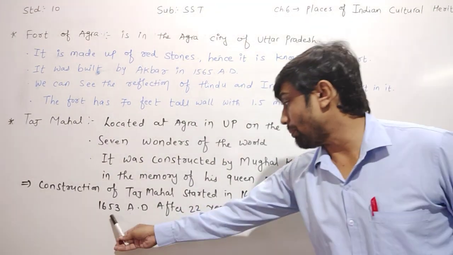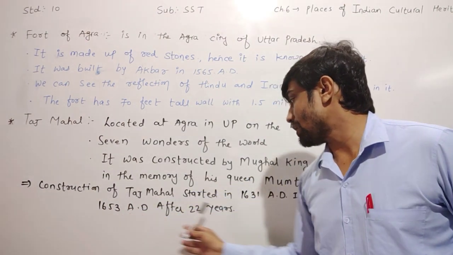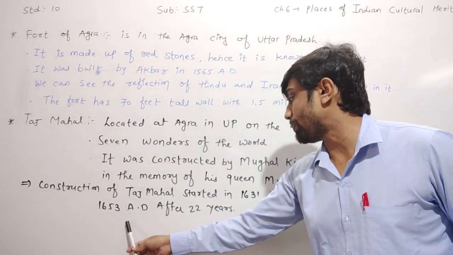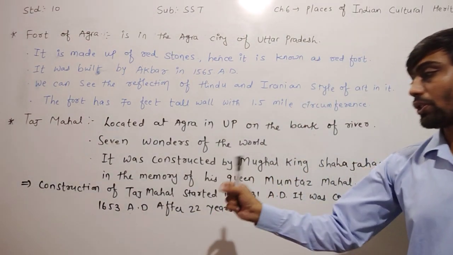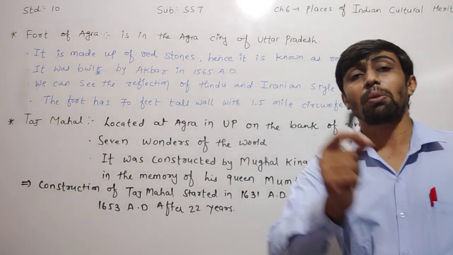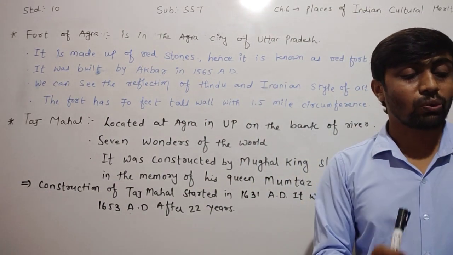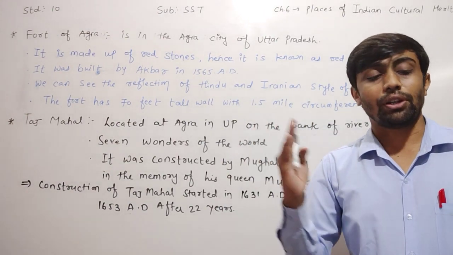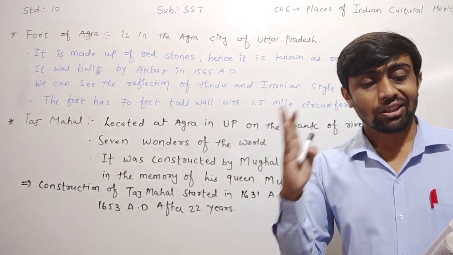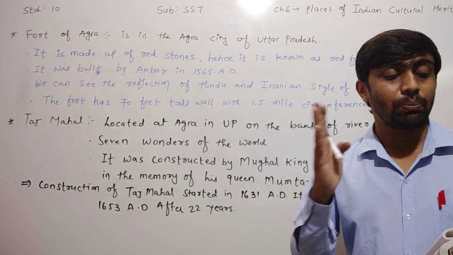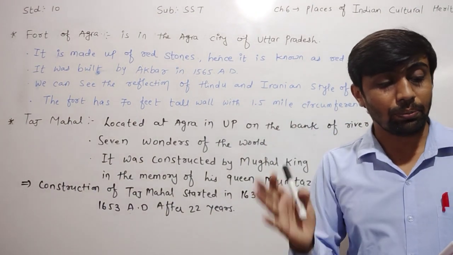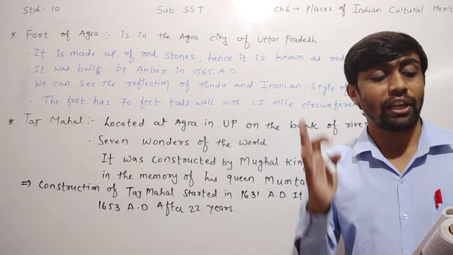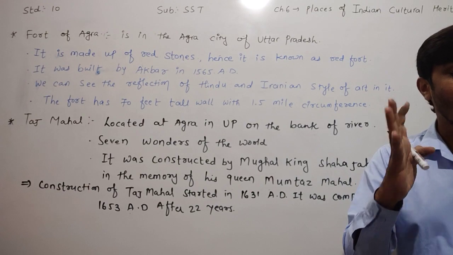Just remember the years. The construction of the Taj Mahal started in which year? 1631, and it was completed in 1653. You can see the duration between these 2 years is about 22 years. It means it was completed in 1653, after 22 years. Shah Jahan used expert Indian sculptors, and besides them Iranian, Arabian, Turkish and European artisans were also engaged in the construction of the Taj Mahal.